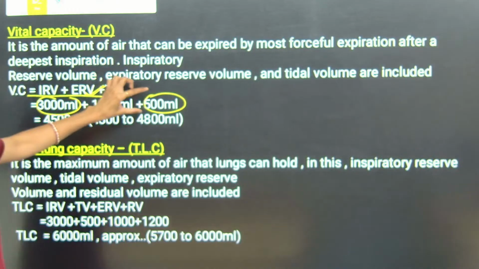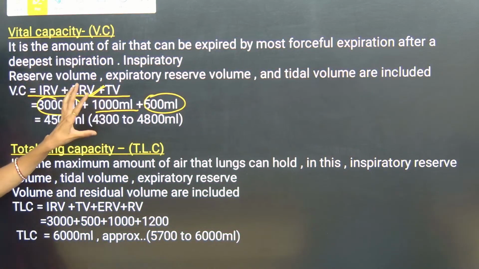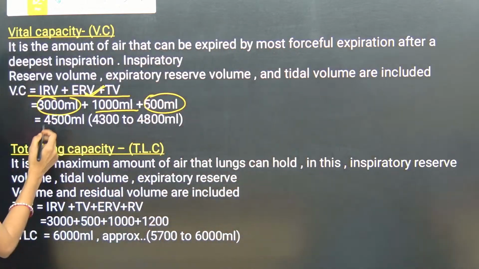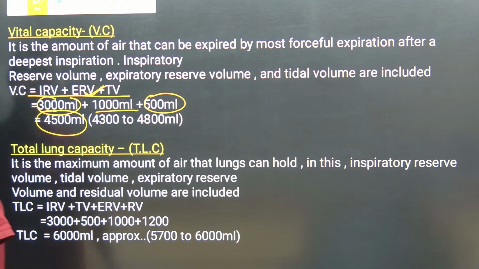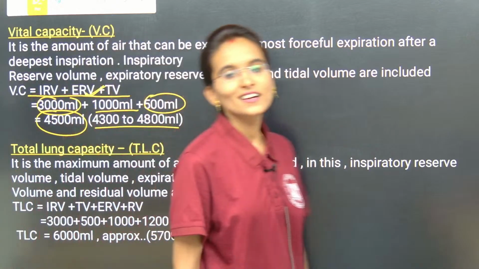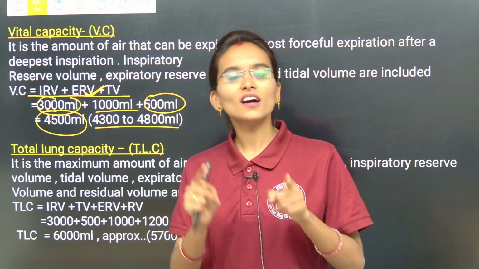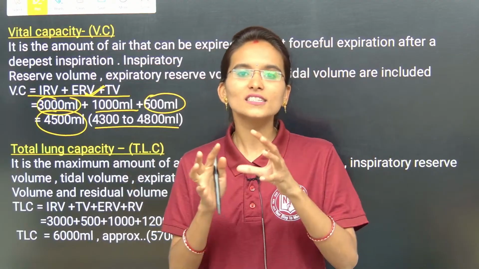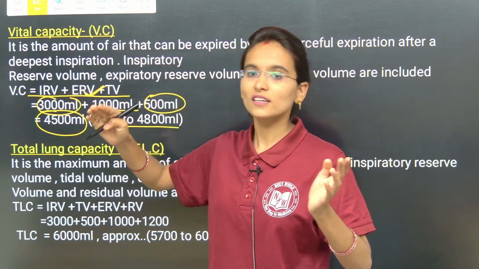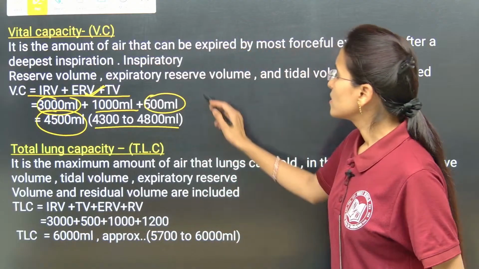Clear now? So completely the vital capacity value will be 4.5 ml, and it varies approximately from 4.3 to 4.8. Clear, my dear students? Once you remember the IRV, ERV, TV and RV, then you can easily understand the vital capacity, inspiratory capacities and expiratory capacities. Clear with this?